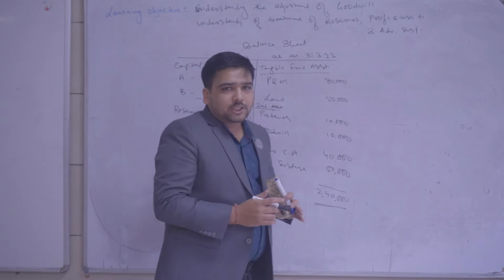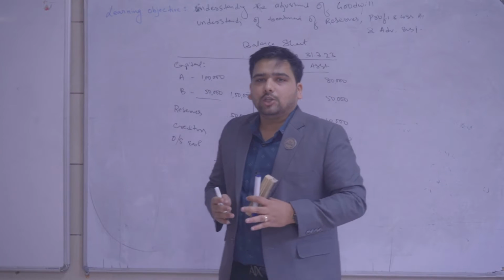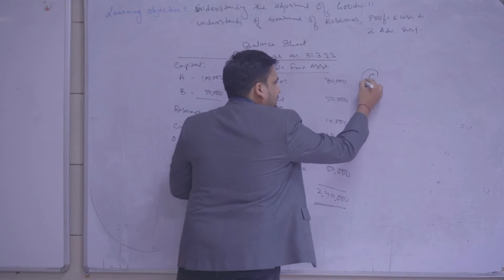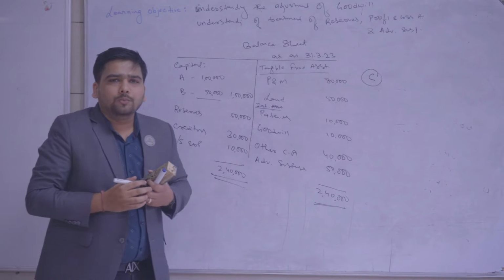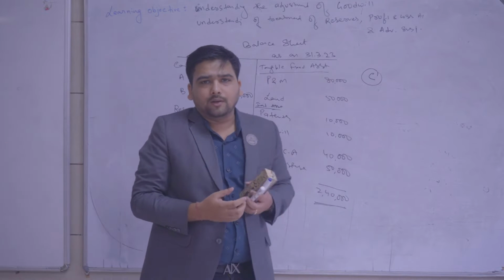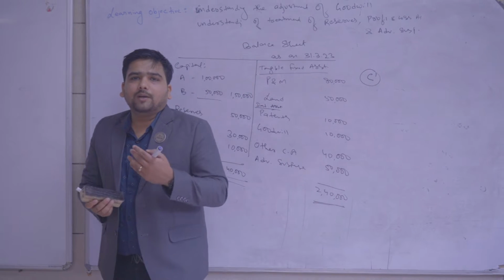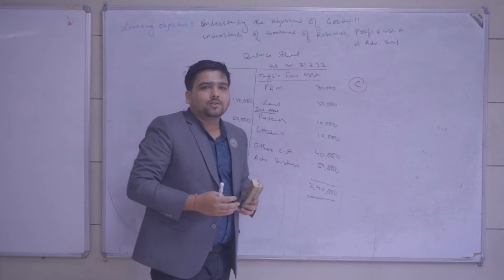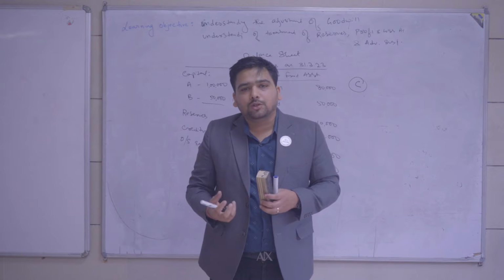Now, what are the adjustments we need to do when there is a reconstitution? Now, let's take an example. Say they want to admit a new partner C. So, what do we expect a new partner? What do we expect C to bring in to become a partner? We naturally know that to become a new partner or to become an owner of the business, C has to naturally bring capital contribution in the firm.